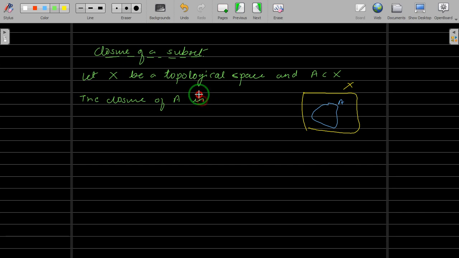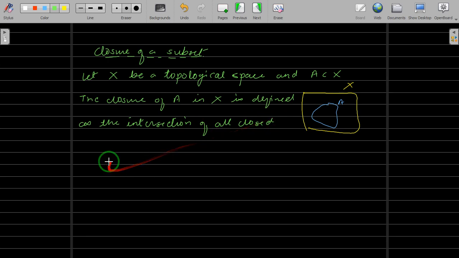The closure of A in X, in a topological space X, is defined as the intersection of all closed subsets of X containing A. Now you take all those closed subsets of X which contain A. You find all the closed subsets of X which contain A, and then from that collection you take the intersection of all.